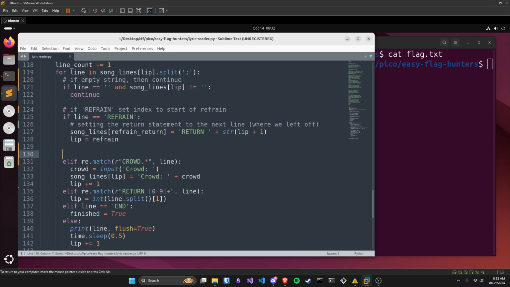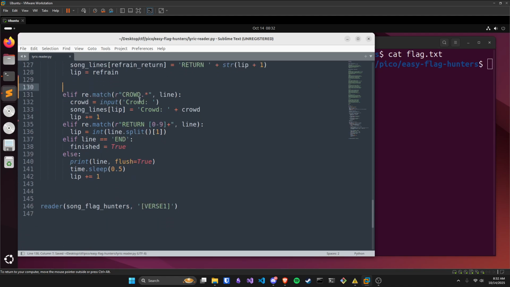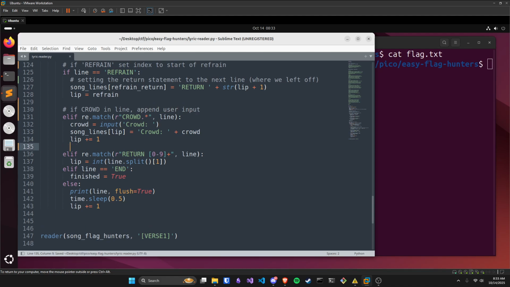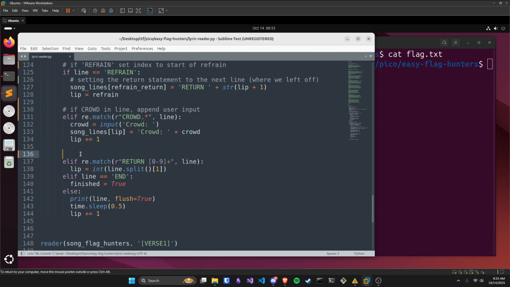Else if crowd. So this one is a regex lookup. If it has crowd in it, followed by anything else within the line, it asks us for user input, and then our input gets put into the actual song line itself. So we can see whatever input we add, it's going to be crowd colon space, and then whatever input we add. So if crowd in line, append user input. And then over here, the return.